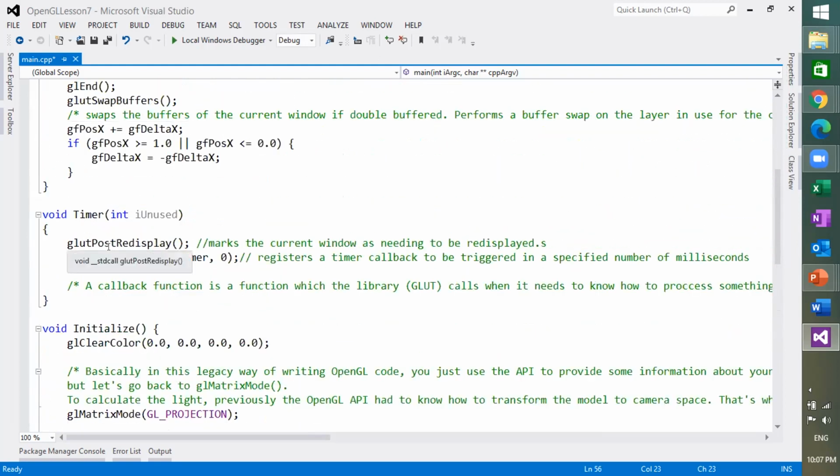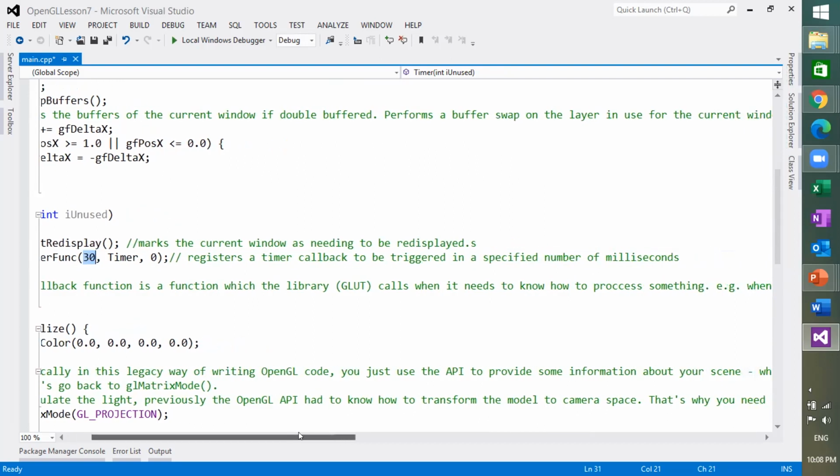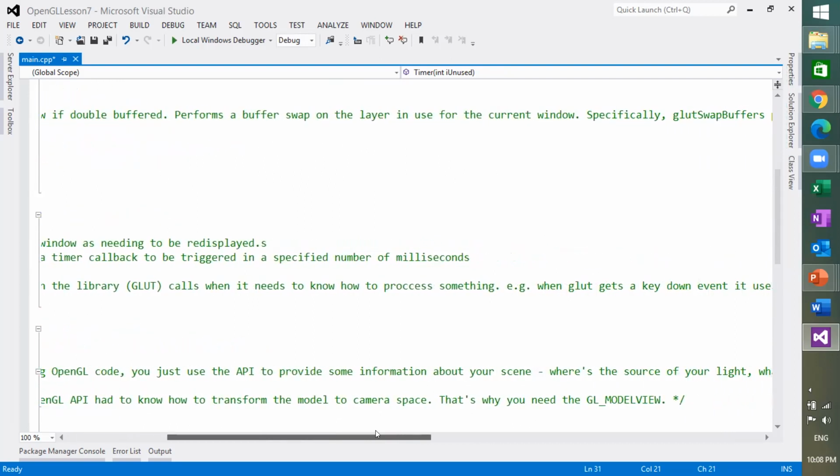There is a timer. glutPostRedisplay marks the current window as needing to be redisplayed. And this is the glutTimerFunc that fires or repeats our animation multiple times in a specified number of milliseconds, 30 milliseconds. This is the timer object, this is the total time interval, 30 milliseconds, and this is the callback function, which a library uses when it needs to know how to process something.